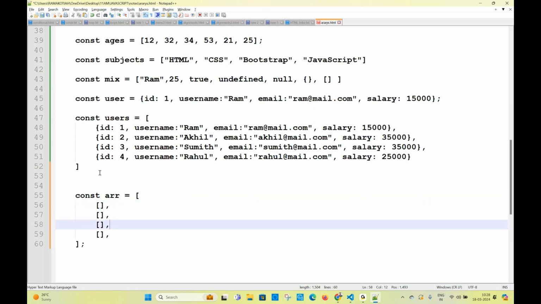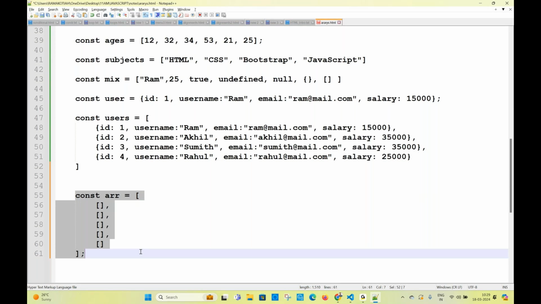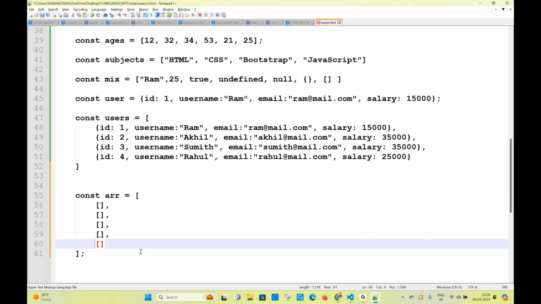Tell me please, how many values are there in this array? 5 empty arrays are there. An array is also a value. Remember carefully, 5 values are there in the array. All the values are arrays. But do the arrays contain any values? No values. Empty. No problem. You can create an empty array also. Wait for a second. You can add some values here.